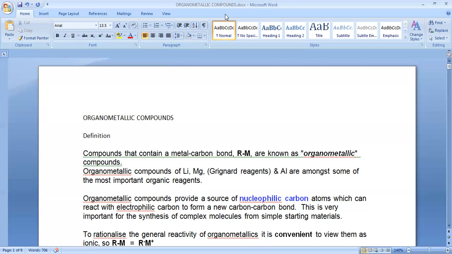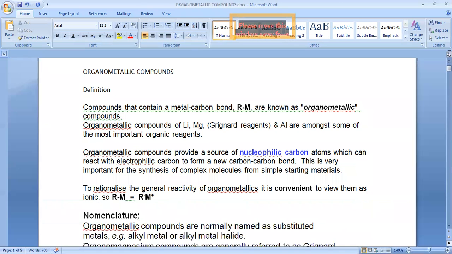Okay, so today we are going to discuss the preparation and the chemical properties of lithium and magnesium organometallic compounds. In next organic chemistry we will discuss the aluminum organometallic compounds.